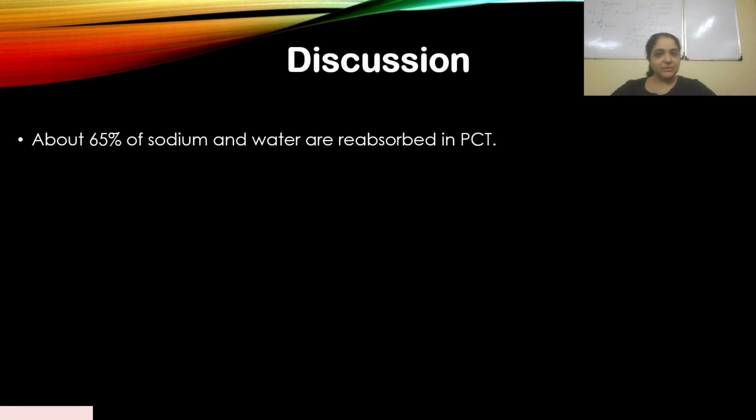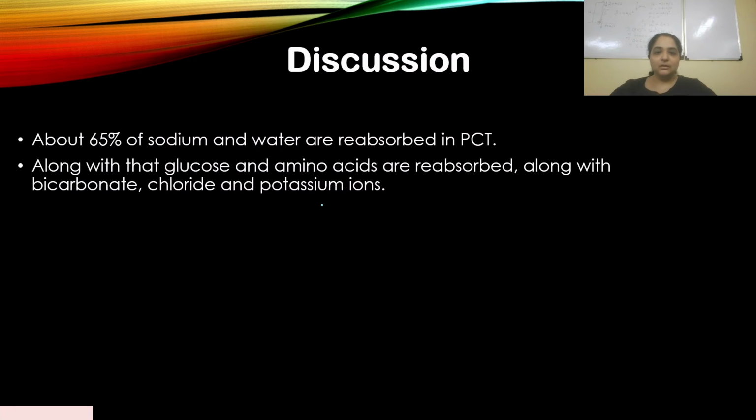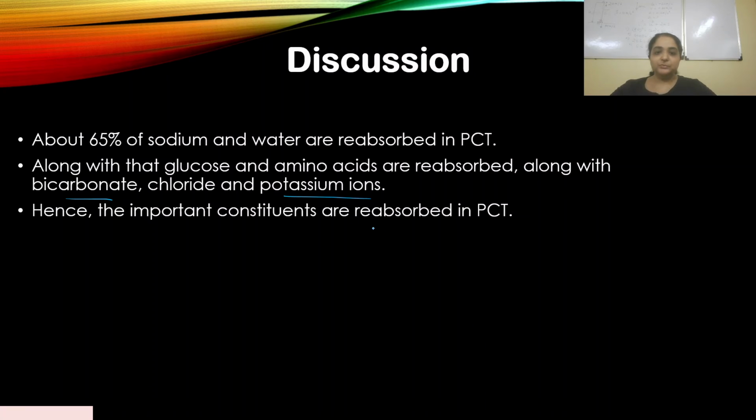So, 65% of solvent water is reabsorbed in PCT. Along with that, glucose and amino acids are being reabsorbed, chloride ions also get reabsorbed, right? Bicarbonate ions also, yes, and some potassium ions also are getting reabsorbed. So, PCT reabsorbs the important constituents.